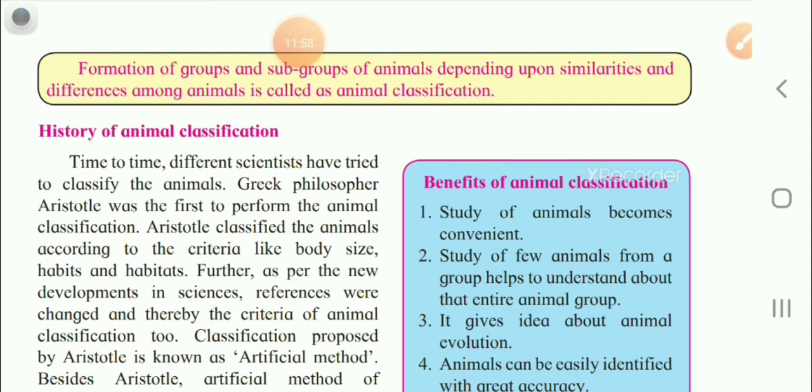So this way we have to keep in our mind while we are studying the classification. The same thing was kept in mind by the scientists. Now children, the formation of groups and subgroups of animals depending upon the similarities and differences among the animals is called animal classification.